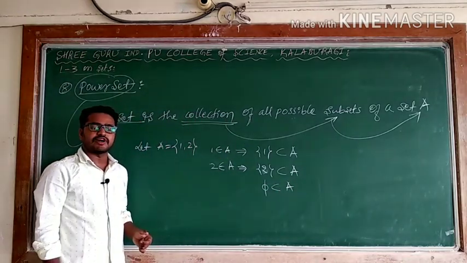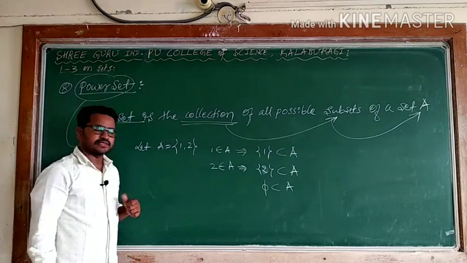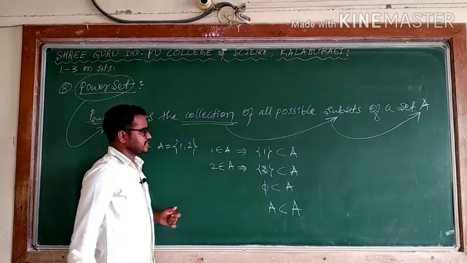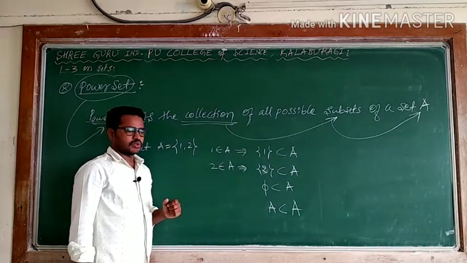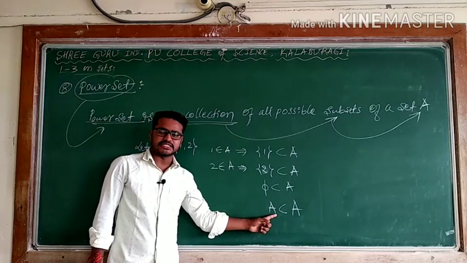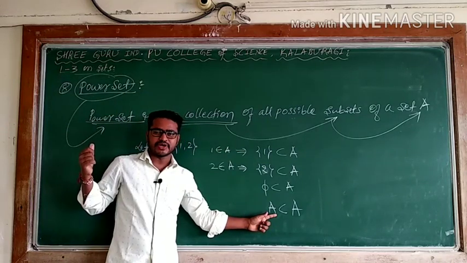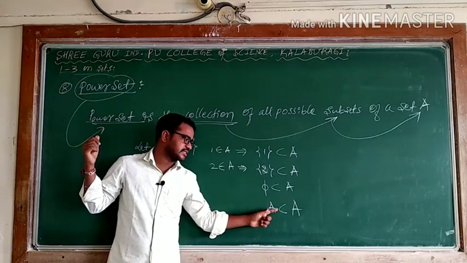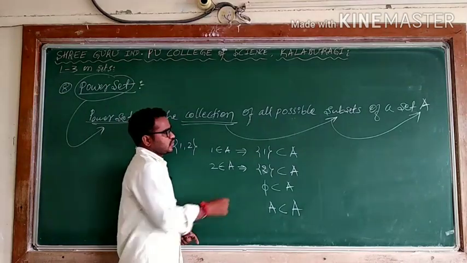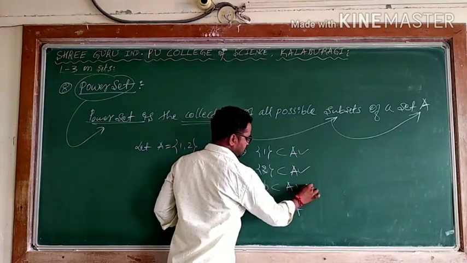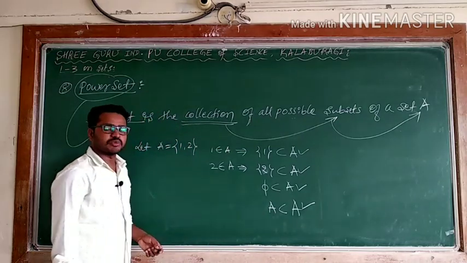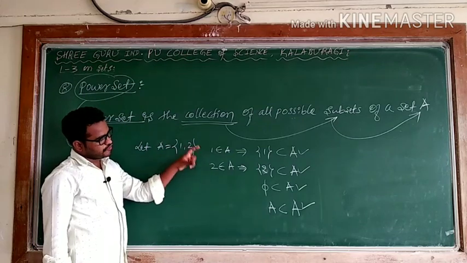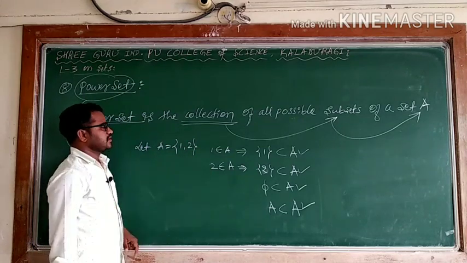Another thing we know is that a set itself is a subset, so surely A is also a subset of A. So how many possible subsets? {1}, {2}, and itself, because every set itself is a subset, and the empty set is always a subset of A. That means 1, 2, 3, 4. How many subsets are possible? 4.